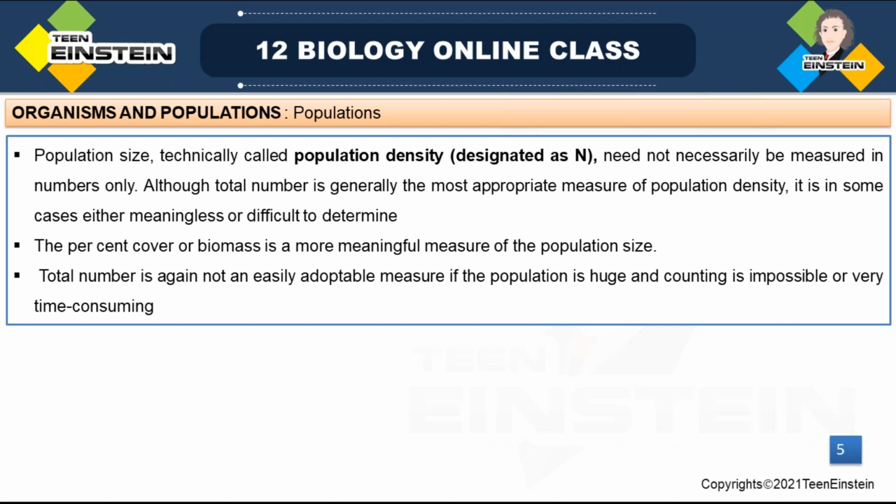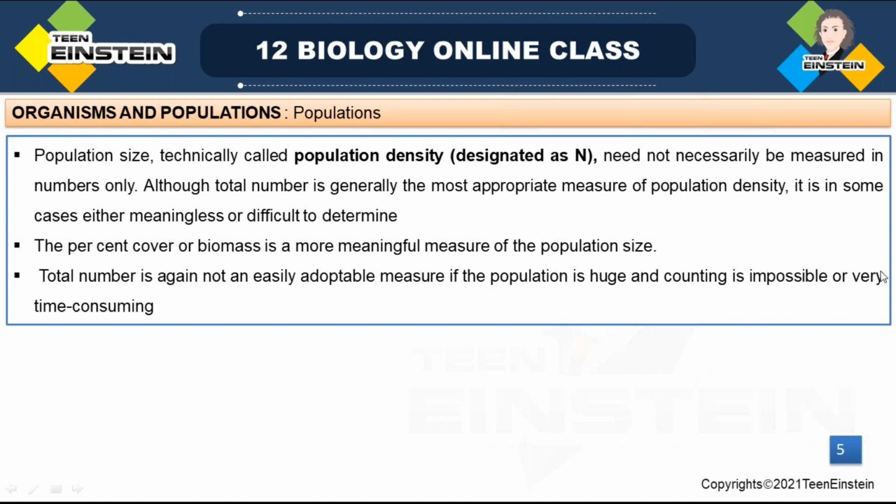The relative density serves the purpose equally well in this kind of case. Relative density is a very good measure to find out the density of fish in a lake. How? By counting the number of fish caught per trap. So how can we calculate the relative density of a species? Total number of individuals of a species divided by total number of individuals of all species, into 100.